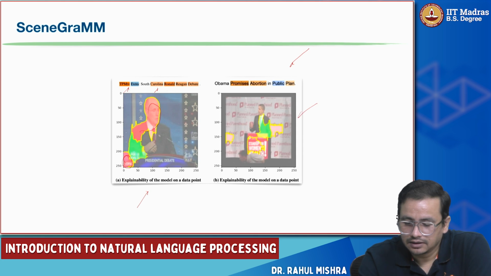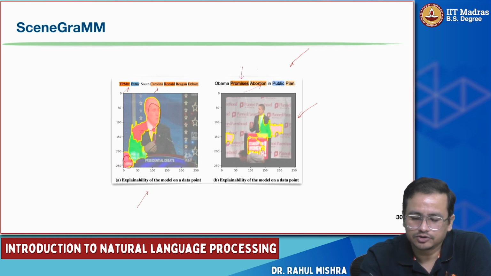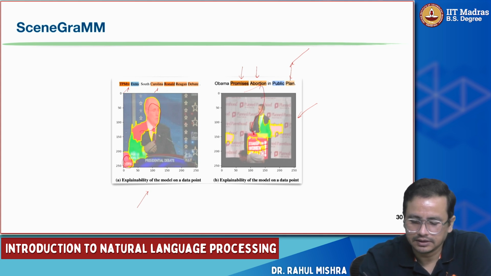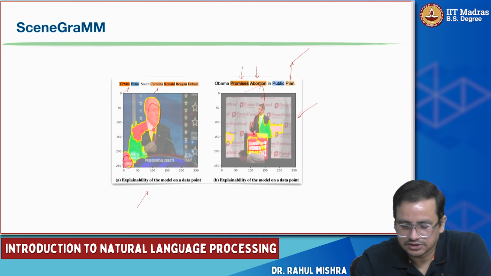On top of that, in another example, you see that Obama promises abortion in public plan, right? The model focused on promises, abortion, and plan, which might be in the future. It also says stand up for the woman. This is also getting selected, so it relates to abortion being somehow related to women, and some of the regions which are important for it, right?